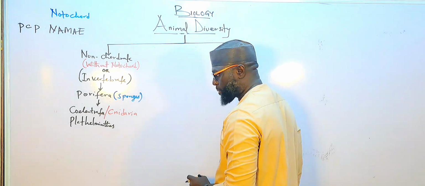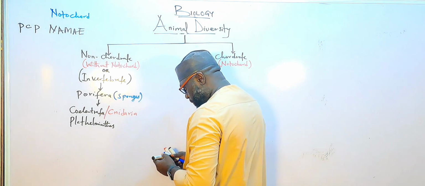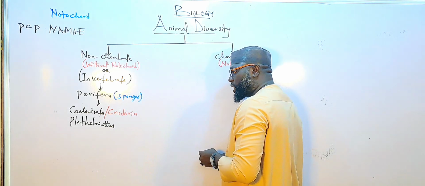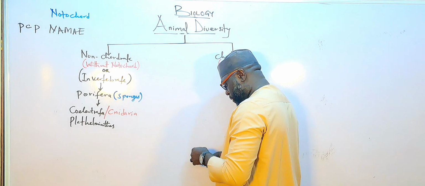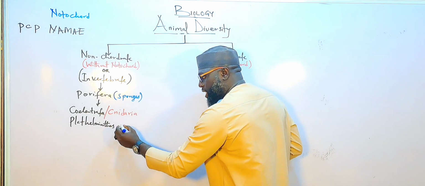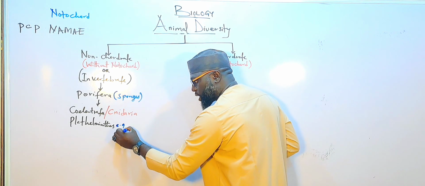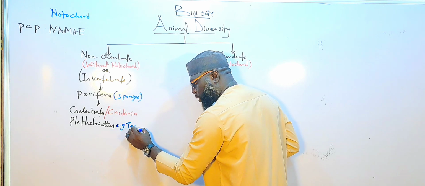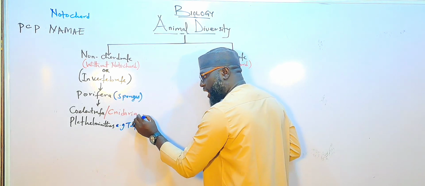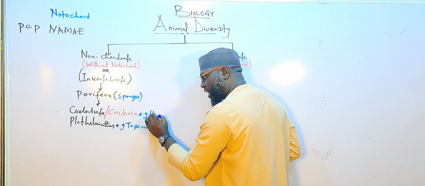An example for Platyhelminths is tapeworm. For Cnidaria, we have Hydra.